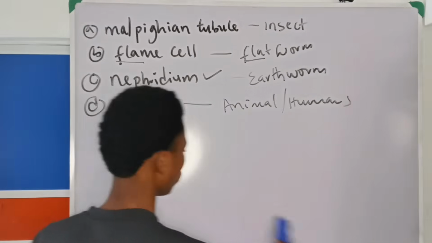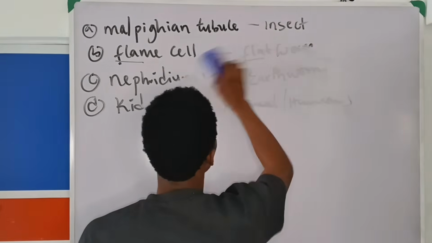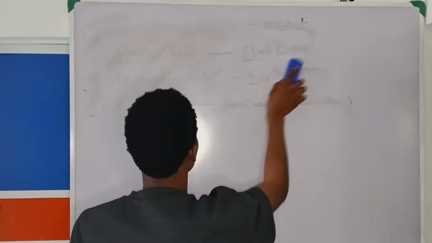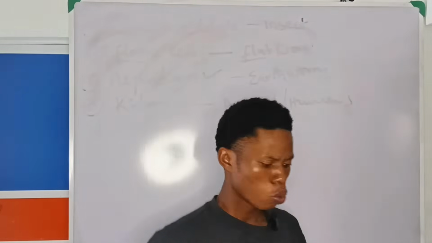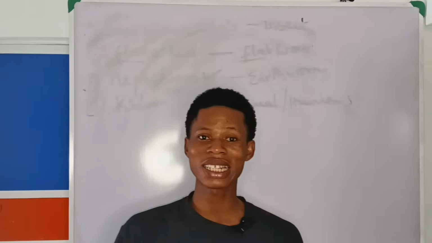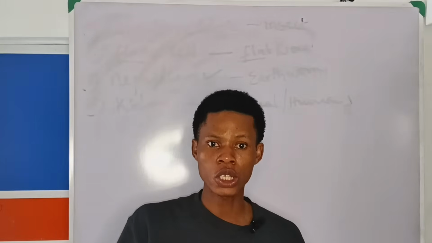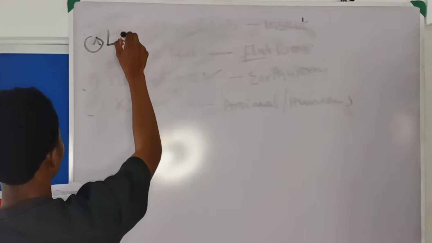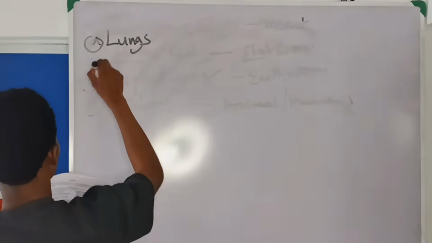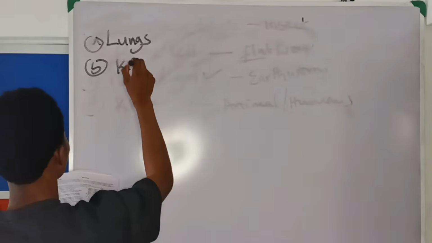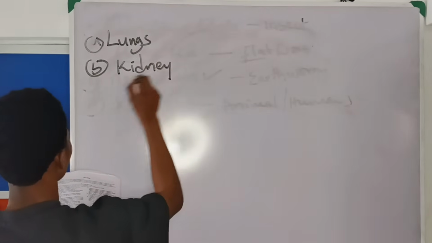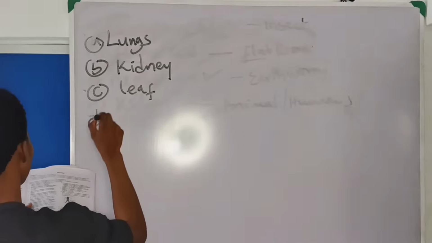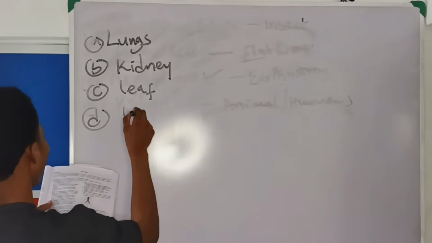Question number 2. Which of the following is not an excretory organ? A says lungs. B says kidney. C says liver. And D says large intestine.